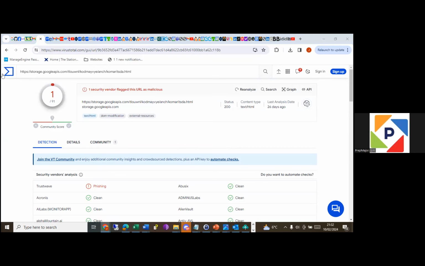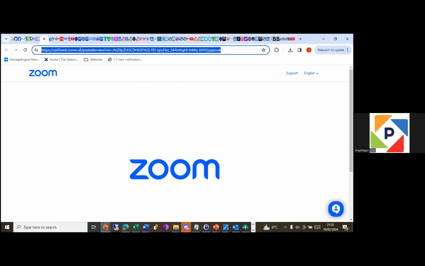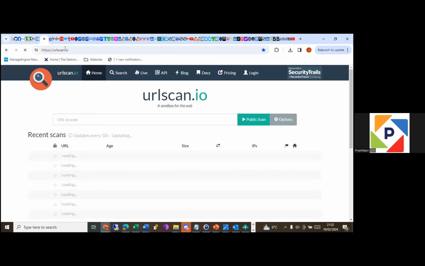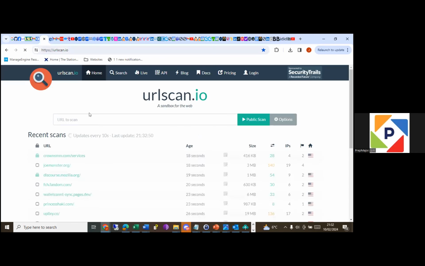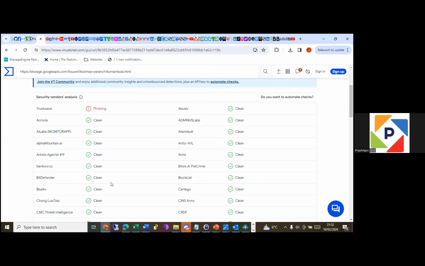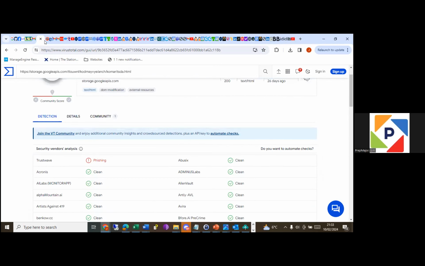So you can't 100% conclude that this is phishing because it was just one that says it's phishing. Another thing we're going to do is check another tool. Let's see what this tool says. So Hybrid and VirusTotal say one of many vendors says this is a phishing email. Just one. That is enough to really think about this particular link.